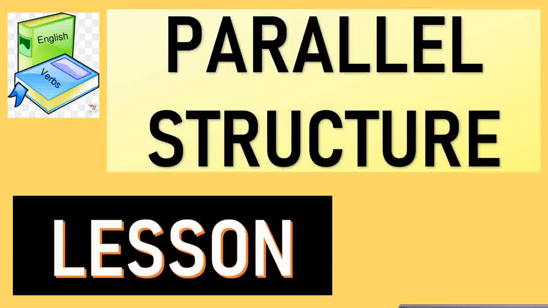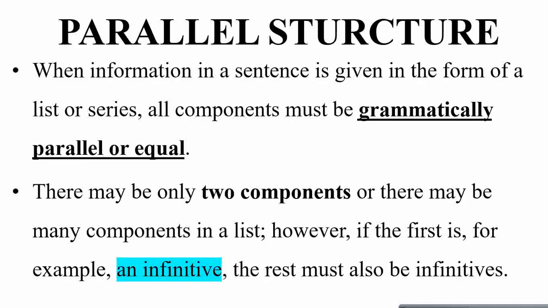This lesson is from the TOEFL series for beginners. Today we will study parallel structure in depth. So without further ado, let's start the lesson. When information in a sentence is given in the form of a list or a series, all components must be grammatically parallel or equal. If you are giving multiple pieces of information or a list or series in a sentence, then make sure that all the components must be grammatically parallel or equal.